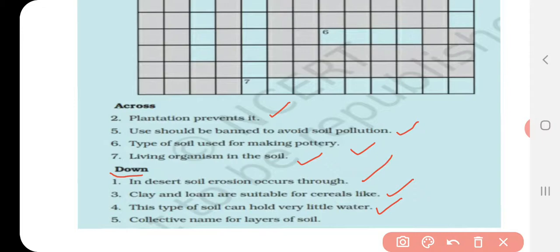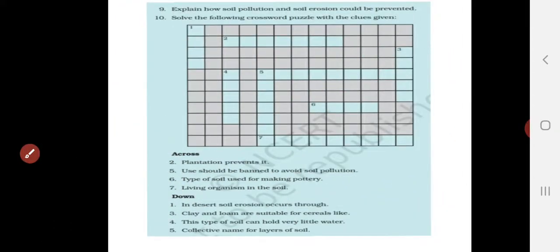Fifth question, collective name for layers of the soil. So altogether all the layers are called by a term. Find that. That is the answer for the fifth question.